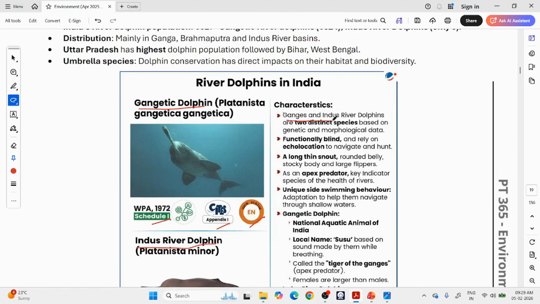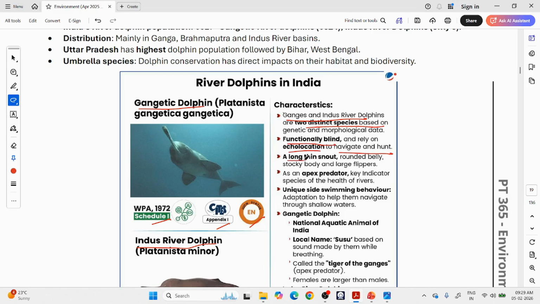Characteristics: Ganges and Indus River dolphins are 2 distinct species based on genetic and morphological data. Both live in different rivers. The Ganges River dolphin is found in the Ganga and its tributaries, and the Indus River dolphin in the Indus River and its tributaries. Both are functionally blind. They cannot see using their eyes. They depend on sound, echolocation, to navigate and hunt.